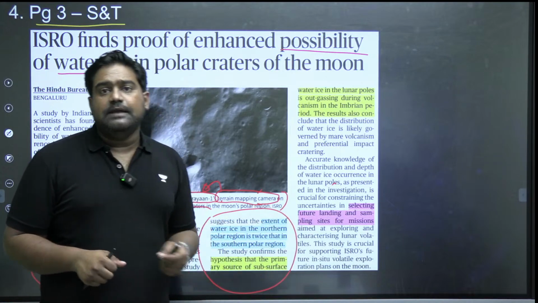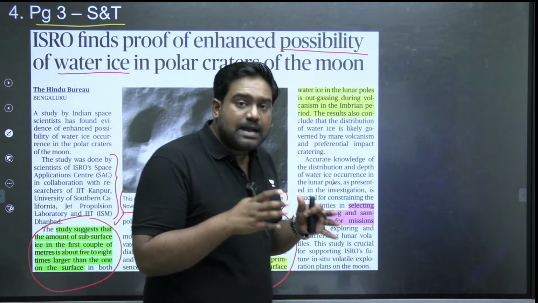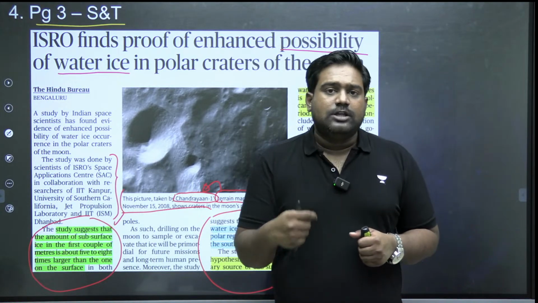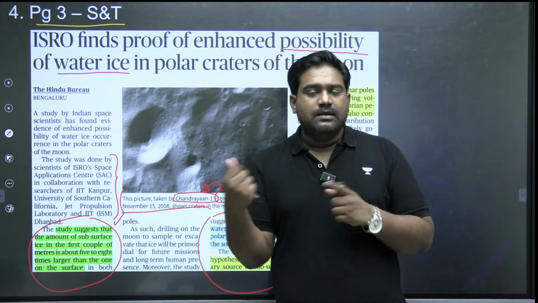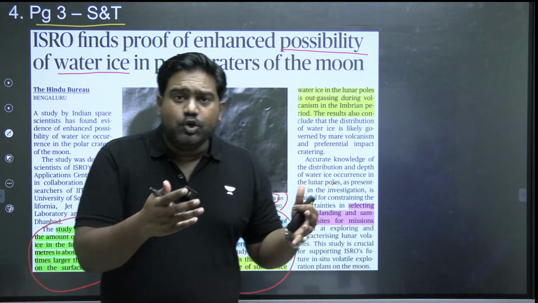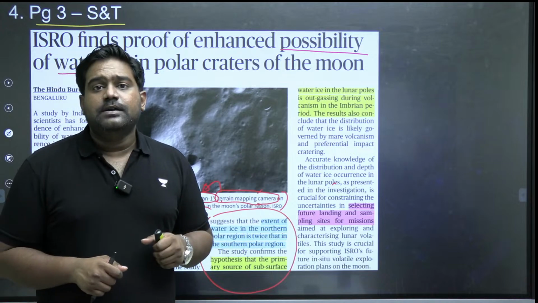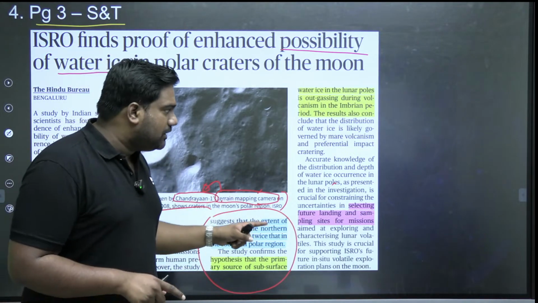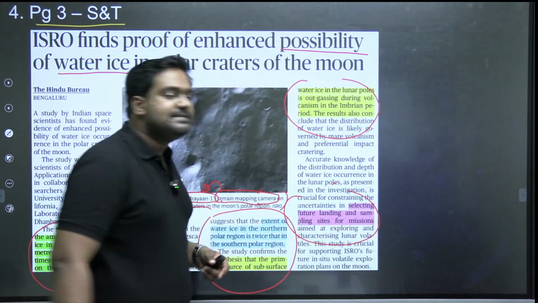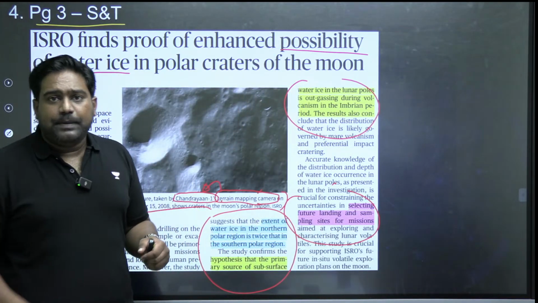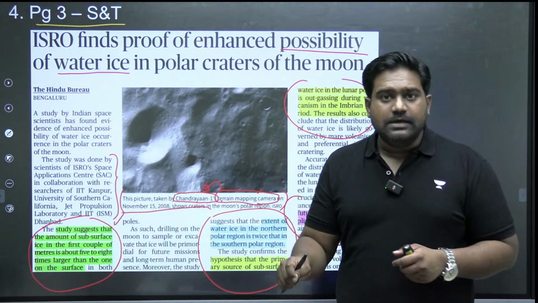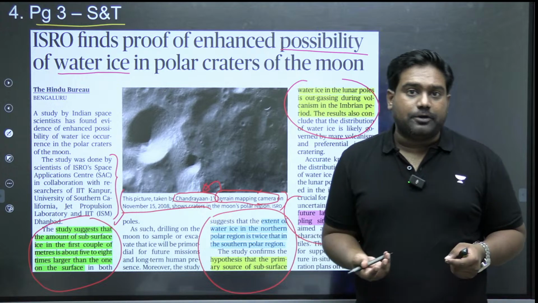So in the future, if we plan sample return missions, where a rover can dig the lunar surface, collect samples from the inside and get back, or if we have to send astronauts and set up a human habitation in a few decades, identifying the presence of water is going to be crucial, because that will help in determining the landing sites. We can pick the most ideal landing site where water ice concentration is higher. That is why these studies are very important.